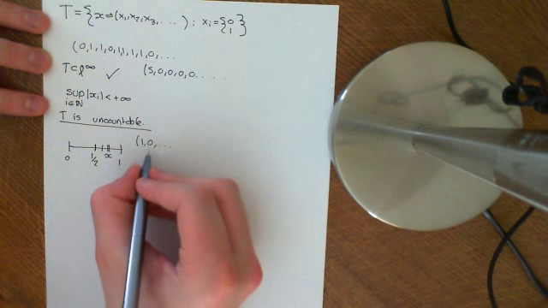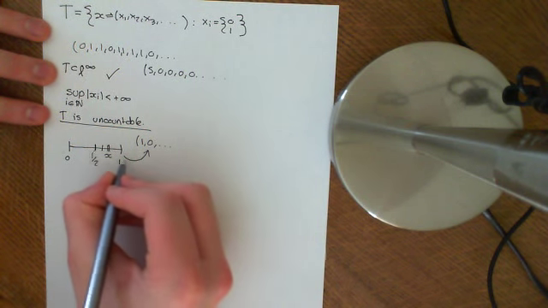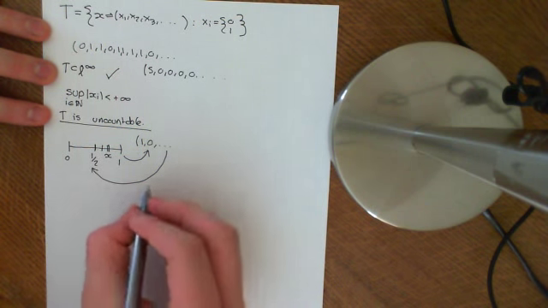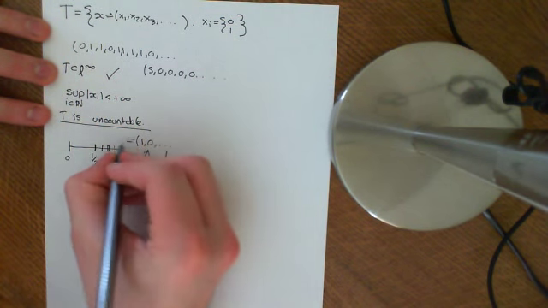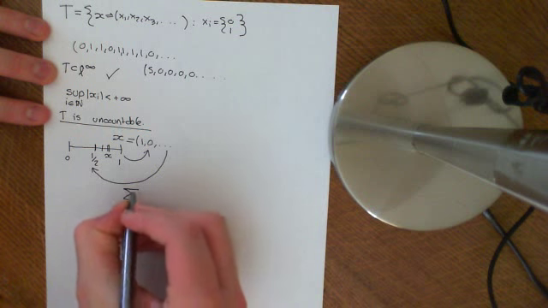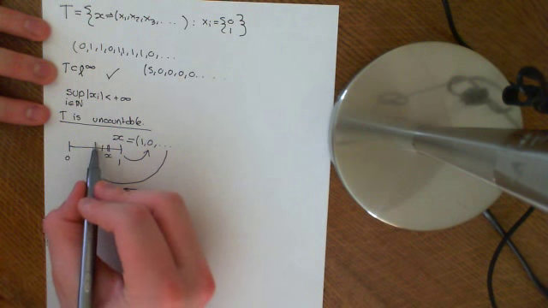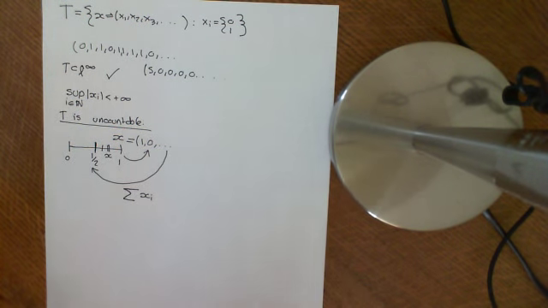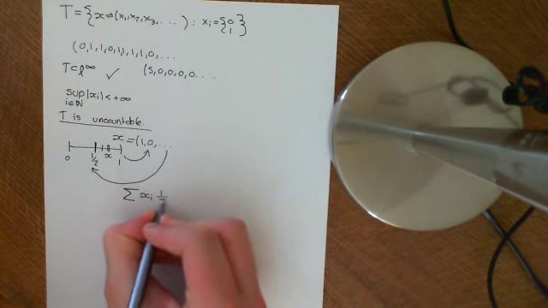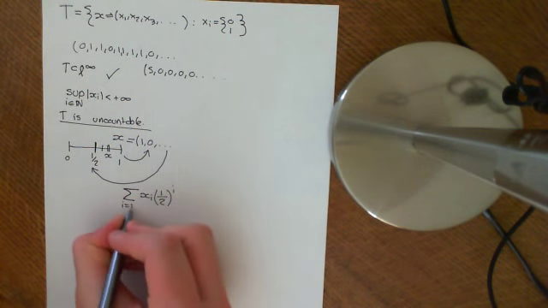This is the way you go from a real number in the interval 0, 1 to a binary expansion. The way you go back from a binary expansion to a real number is that, let's call this binary expansion the sequence x, you take the sum of x_i times a half to the power of i, for i equal to 1 to infinity.